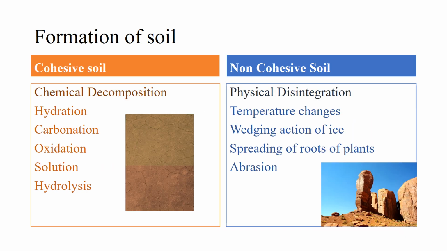Formation of soils. Cohesive soil is formed due to the chemical decomposition of rocks. The chemical reactions include hydration, carbonation, oxidation, solution, and hydrolysis. Non-cohesive soil is formed due to physical disintegration of rocks. The deterioration of rocks is due to temperature changes, wedging action of ice, spreading of roots of plants into the rocks, and abrasion.